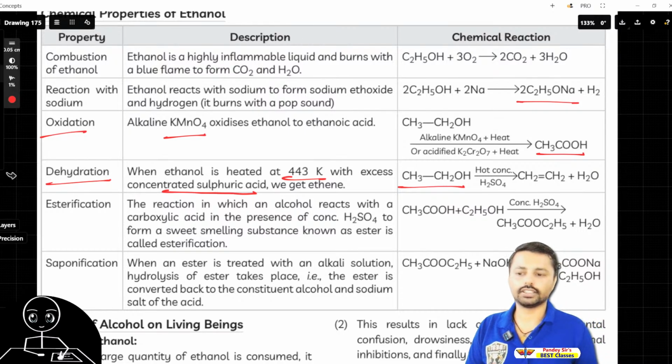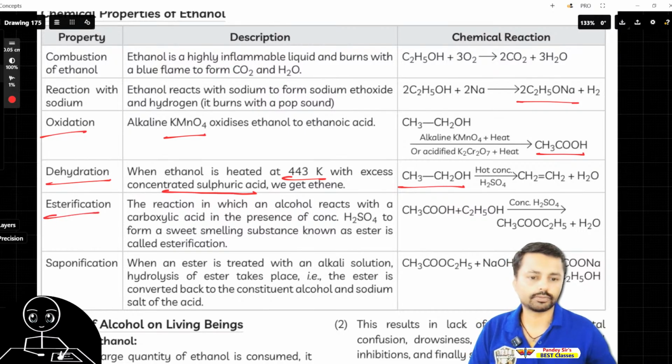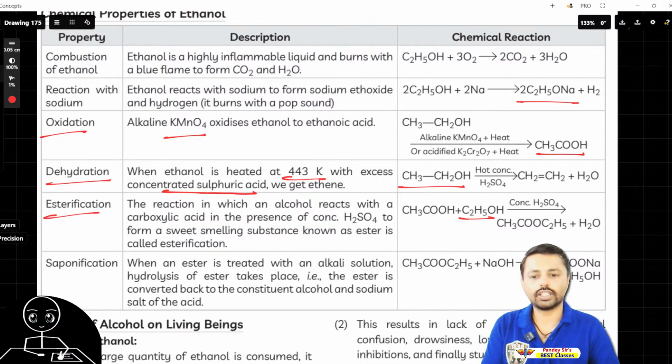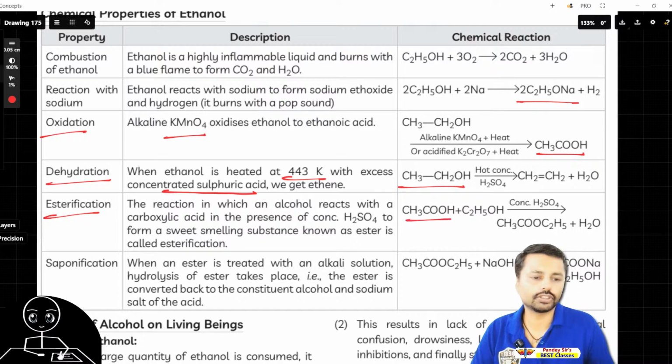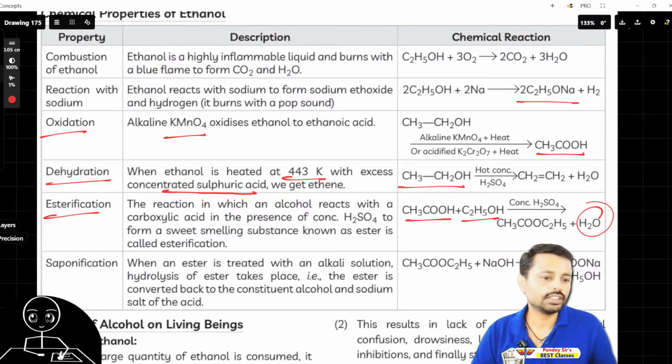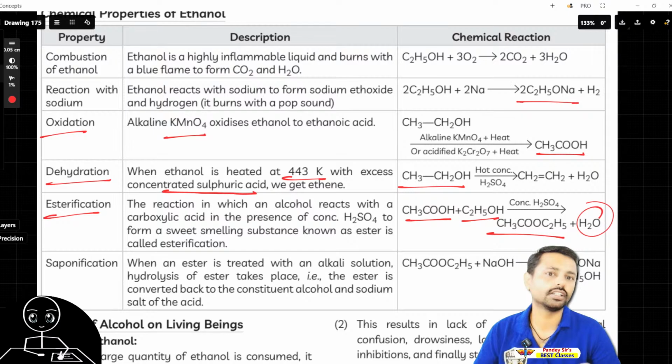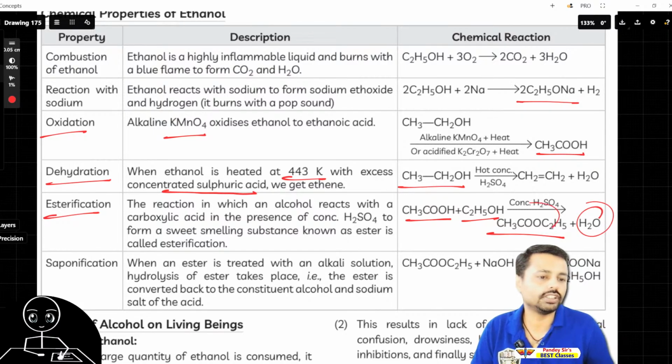Now esterification, where it gets transformed into ester. There is this ethanol. Where is ethanol? This one. Then it reacts with a carboxylic acid. This is the carboxylic acid, this is ethanol. These two react, and water is released. What we get new is ester. Ester is a sweet smelling substance. Artificial sweeteners, artificial products and flavors are made with ester. This is ester.